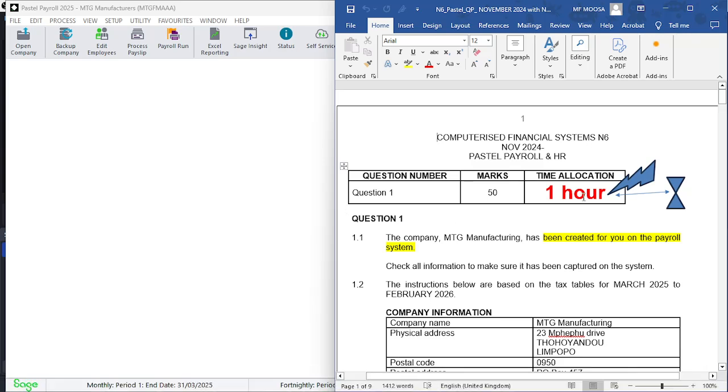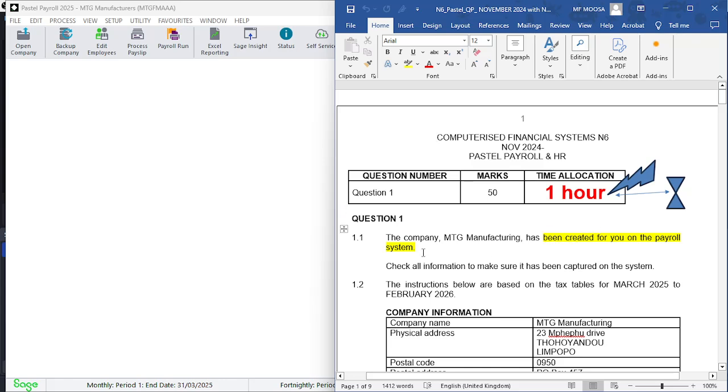Welcome to November 2024. I made a few changes on the question paper, and in front of you, you will see that I have highlighted in red, put in a few emojis and symbols to highlight that you have 1 hour, and there's a lot to be done in that 1 hour. You have to really know your work, you have to be super fast, and you have to be accurate. So let's proceed.